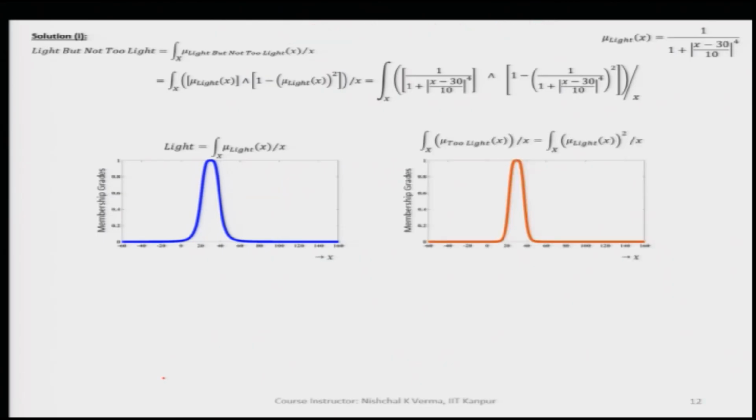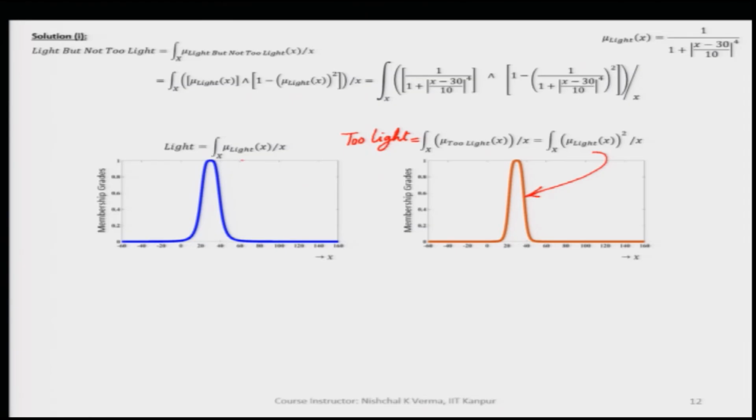When we say too light, it means for getting too light we need to concentrate the fuzzy set light. So, let us concentrate the fuzzy set here. When we concentrate the fuzzy set, this is the fuzzy set for too light.